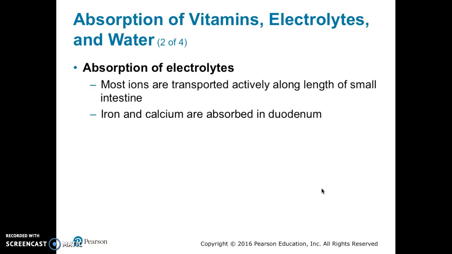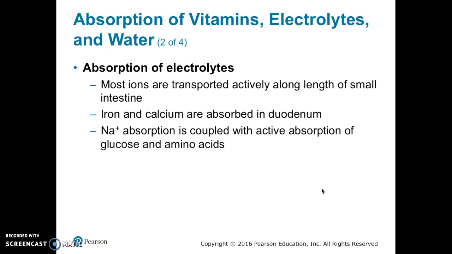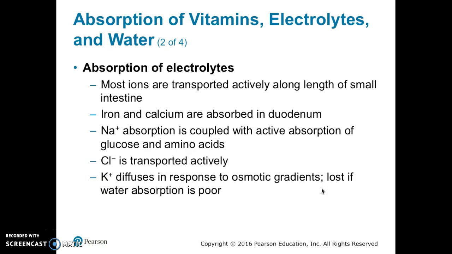Electrolytes must also be absorbed. Most ions are transported actively along the length of the small intestine. Iron and calcium are absorbed in the duodenum. Sodium absorption is coupled with active absorption of glucose and amino acids. Chloride is transported actively, and potassium diffuses in response to osmotic gradients. It is lost if water absorption is poor.